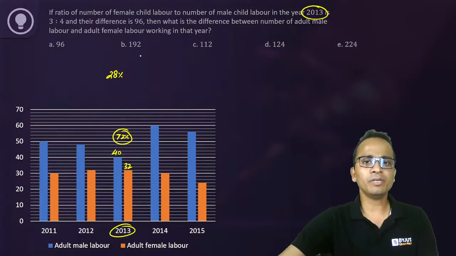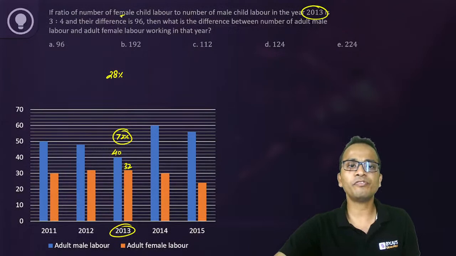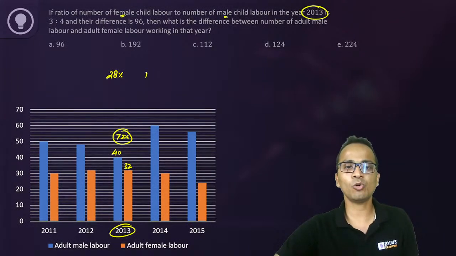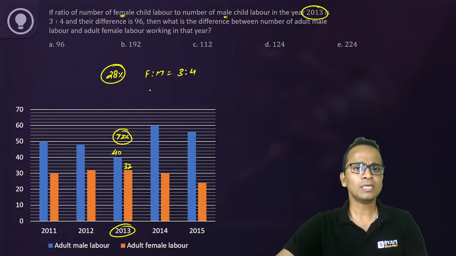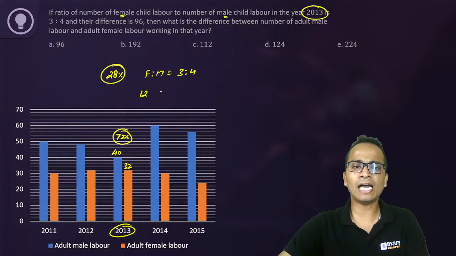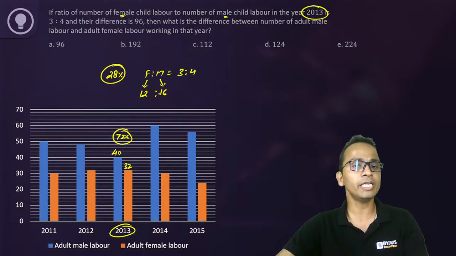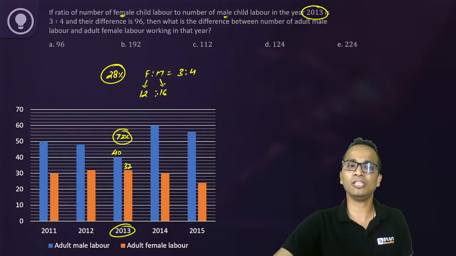Now in child labor, the ratio of female and male is given as 3:4. Now if I divide this 28% in the ratio of 3:4, then 12 and 16 correspondingly will be the percentages of female and male child labor.